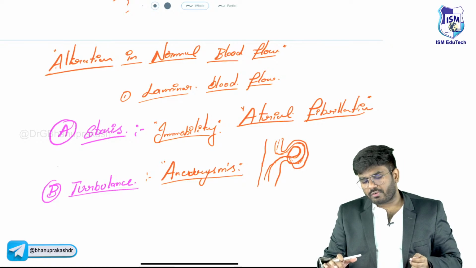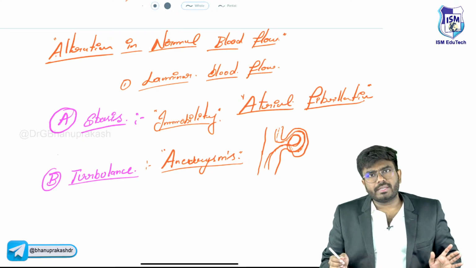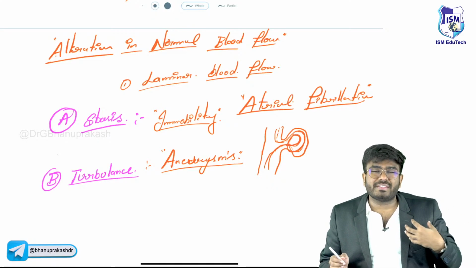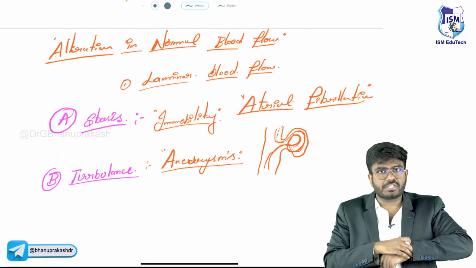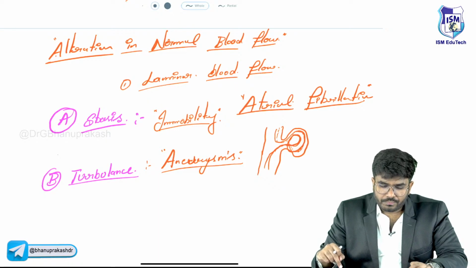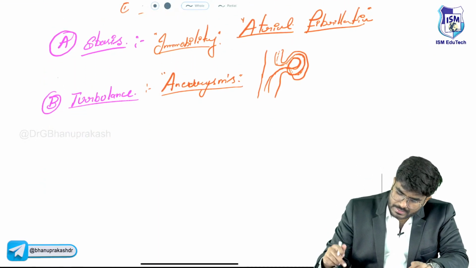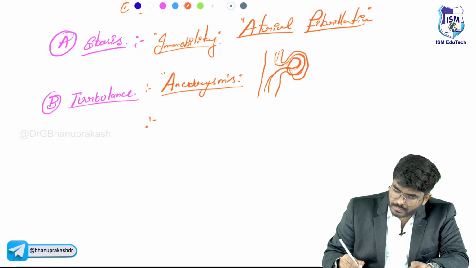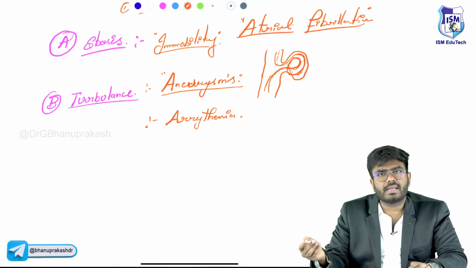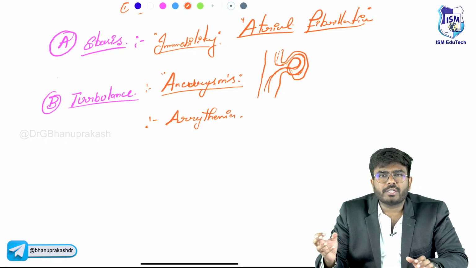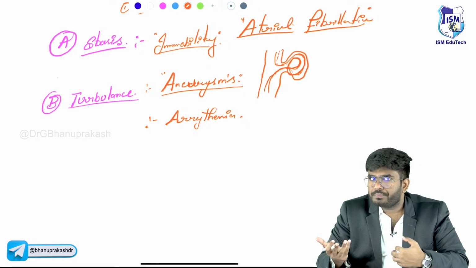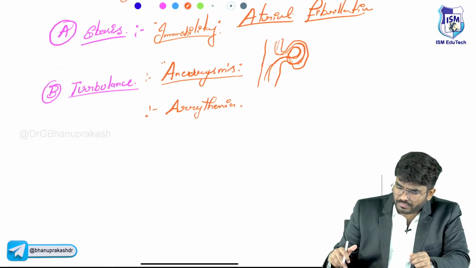So at the end of the day, the points which I want you to know is that prolonged immobility, vessel defects like aneurysms, or heart wall defects like atrial fibrillation can all lead to alteration in the normal blood flow, or arrhythmias. Atrial fibrillation, or any form of arrhythmia, churns the blood, and that can lead to the formation of thrombi. So the first thing is completed.